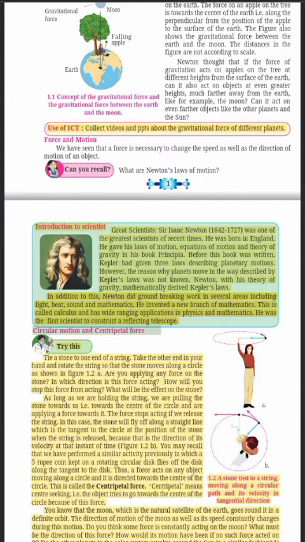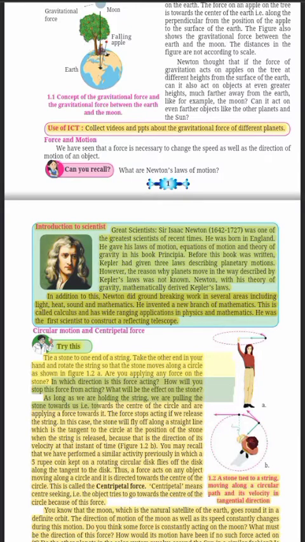Circular motion and centripetal force. Try this: tie a stone to one end of a string. Take the other end in your hand and rotate the string so that the stone moves along a circle as shown in figure 1.2a. Are you applying any force on the stone? In which direction is this force acting? How will you stop this force from acting? What will be the effect on the stone?